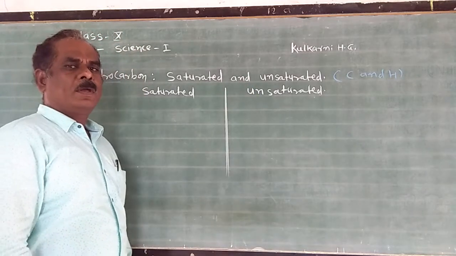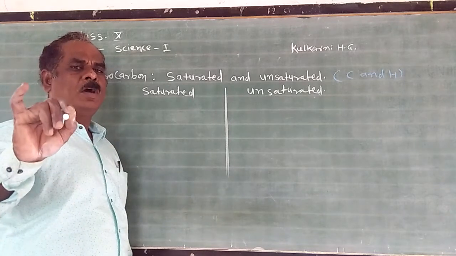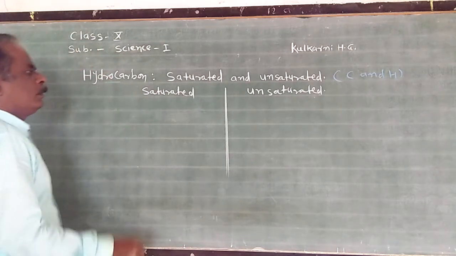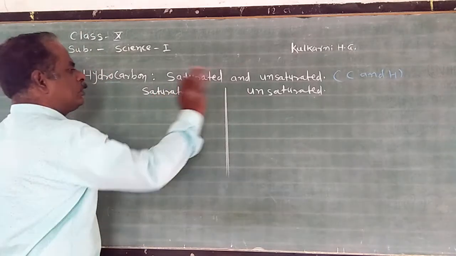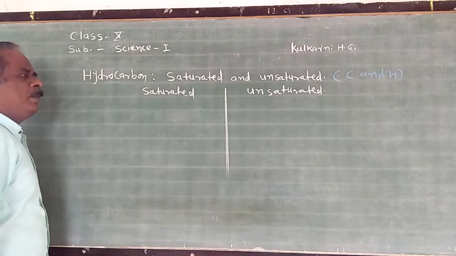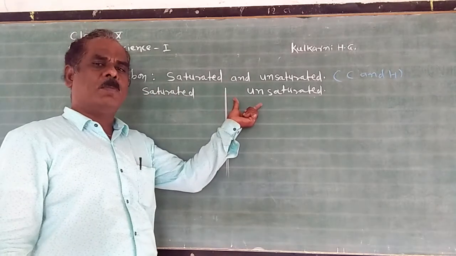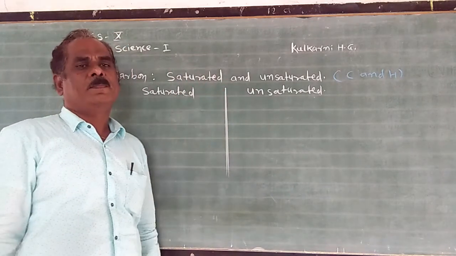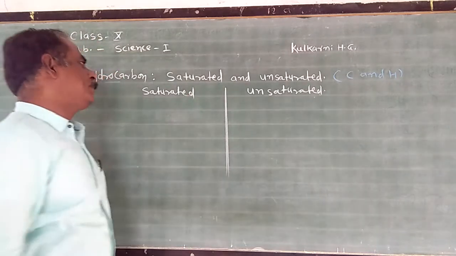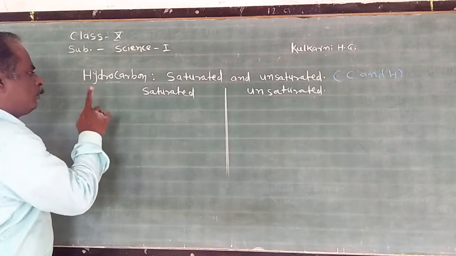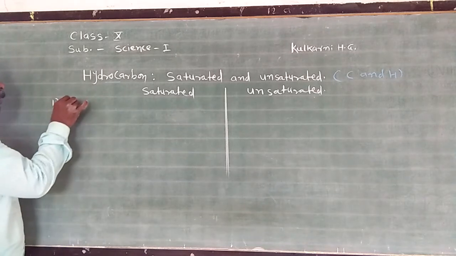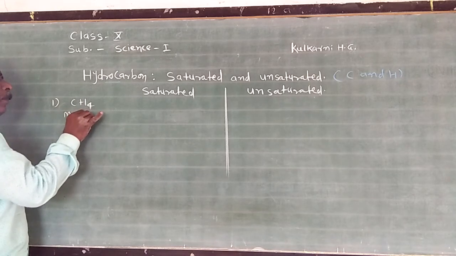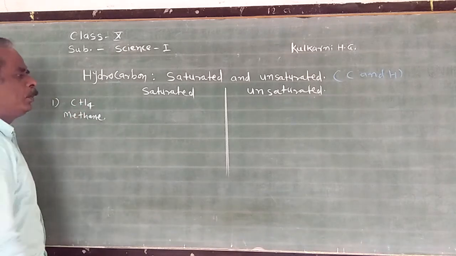You know that carbon has the ability to form a bond with its own atom. Due to the catenation property, carbon forms saturated and unsaturated compounds. The second property is the ability to form multiple bonds, meaning they form single bonds as well as double bonds. Due to these two reasons, they are classified into two types. The first molecule of hydrocarbon compounds, remember, is methane. Methane is the smallest molecule of a hydrocarbon compound.